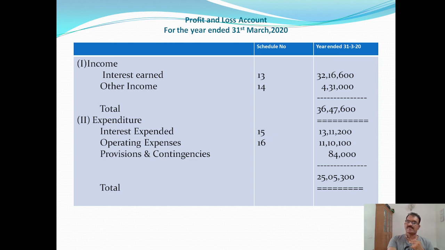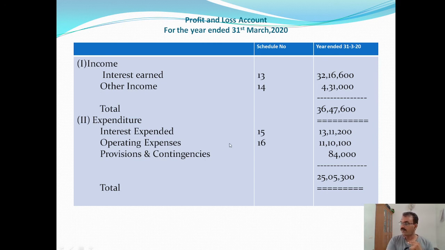Operating expenses as per schedule number 16, total 11,10,100. Okay, that's the total of operating expenses.